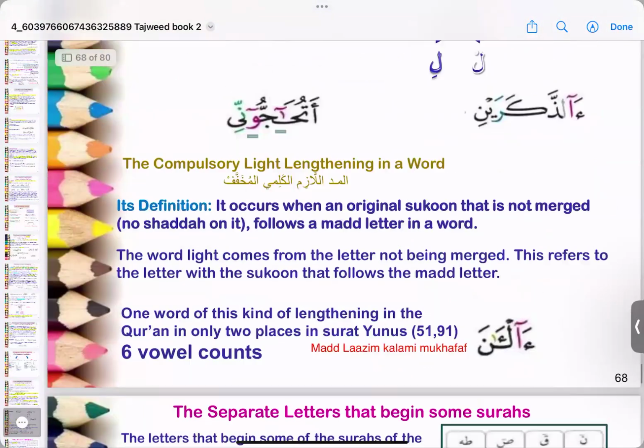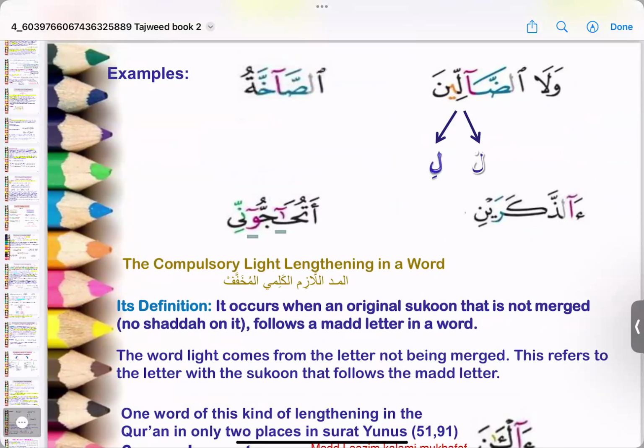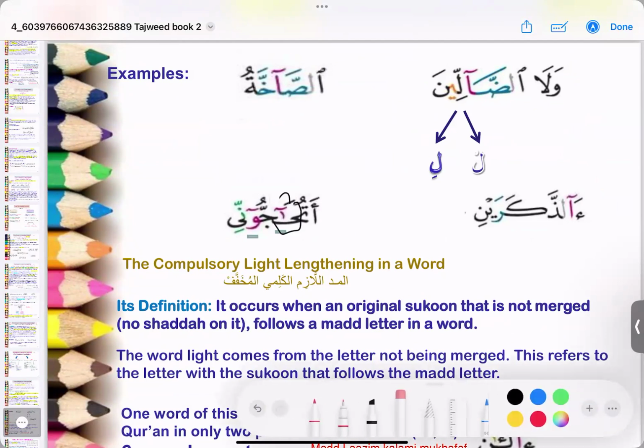Okay. So both the mad lazims are musaqal because the first one is followed by shadda, and the second one here too is followed by shadda. So there are 2 mad lazims happening in the same word. And remember, when you are joining the jim to the noon, don't forget the ghunna on the noon.